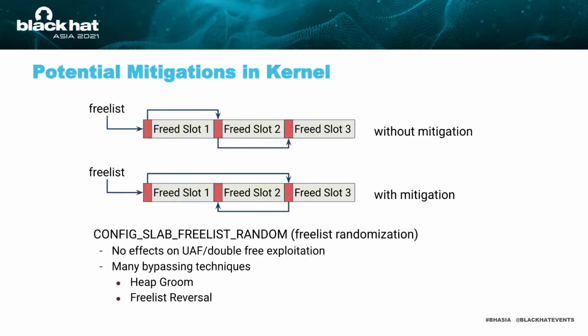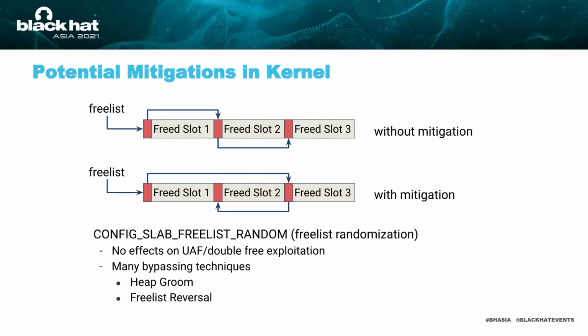There are several mitigations in the Linux kernel that seem effective at preventing this elastic object attack. The first potential mitigation is free list randomization. Without this mitigation, the freed slots are chained in the list linearly. This means the freed slots are physically continuous. With this feature, the adversary can predict the slab layout and perform stable heap feng shui.